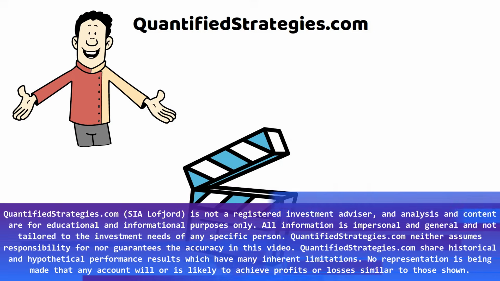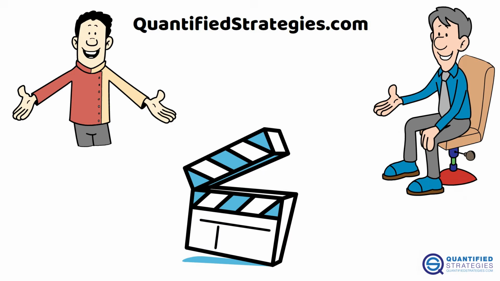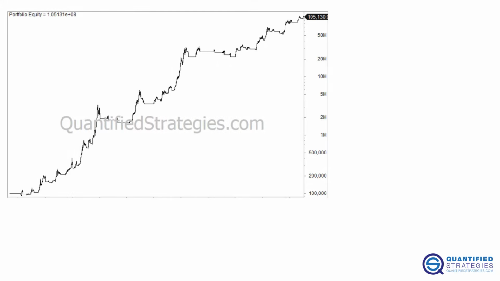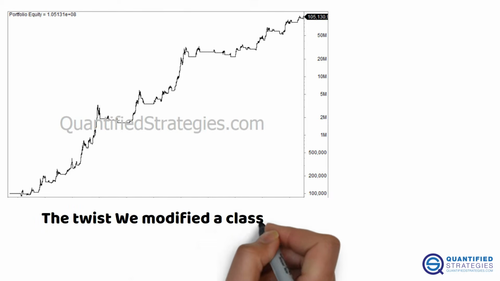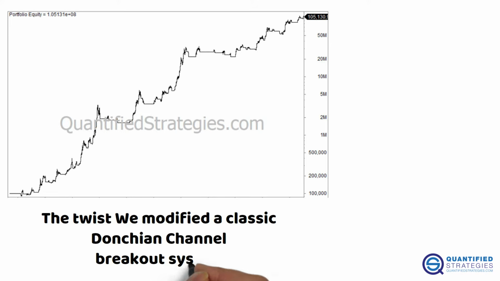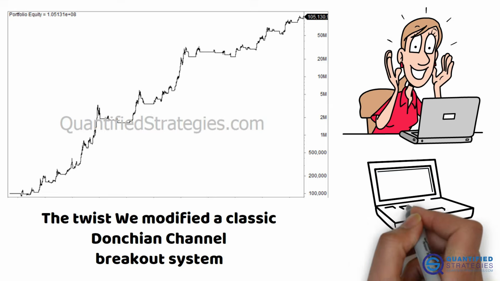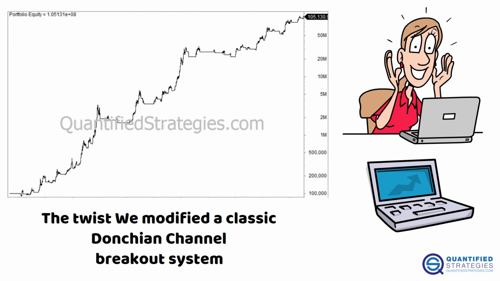In today's video, we are going to show you how we created a strategy for Bitcoin by using ChatGPT. But here's the twist. We modified a classic Donchian channel breakout system and made it work surprisingly well, with a simple filter that improved performance dramatically.